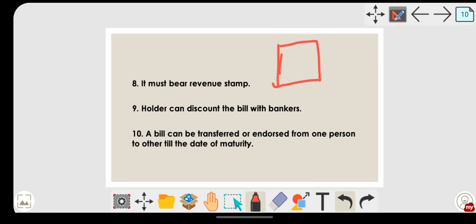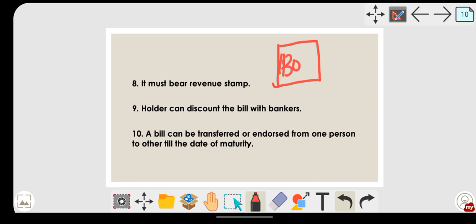Maybe you have studied accountancy. Not maybe, I'm sure that you have studied bills of exchange and discounting of bills. Now, the one who is going to receive the bill, in his accounts it will be bills receivable. The one who has to make the payment of the bill, in his account it will be bills payable.